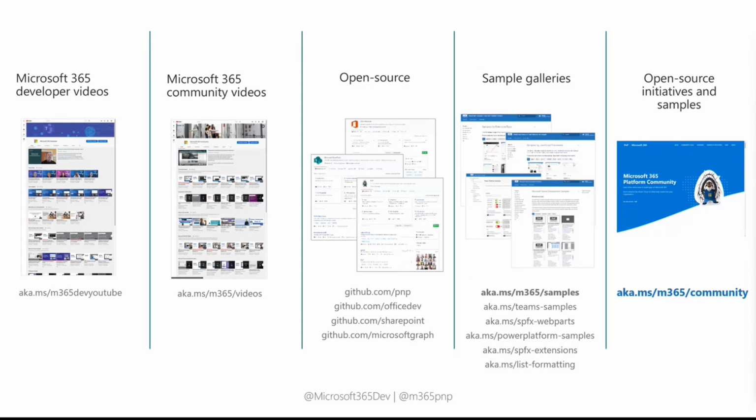And from there, you will be redirected to GitHub, so you can actually download the sample from there. And if you're wondering that there are too many URLs to remember, luckily there's actually only one, which is aka.ms/m365/community. So that's the easiest way to actually find all of these assets and things which are available for you to take advantage of.